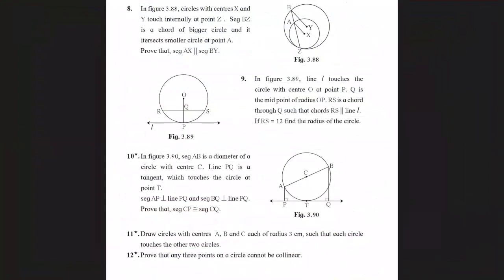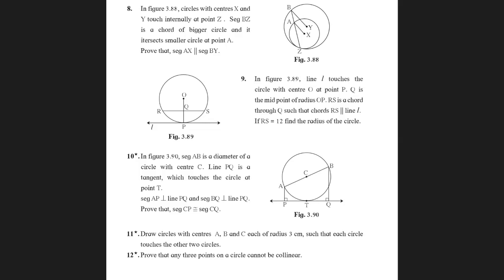Now here children, what you need to understand is you have a circle with center O. Now the radius is drawn, that is OP, which is perpendicular to the tangent L. Therefore, if I were to make a point T there, angle OPT would be 90 degrees. Now OP is the radius. If I were to draw OR, that also would be a radius of the same circle. So OP will be equal to OR. Q is the midpoint of OP, that is OQ equals QP.